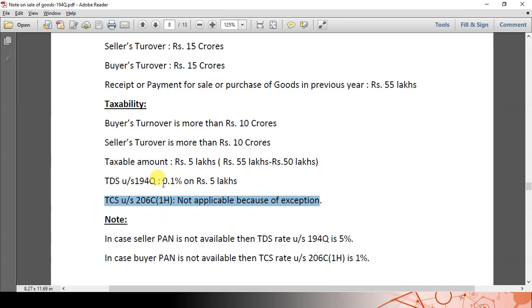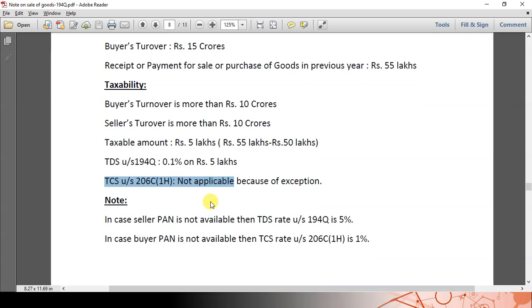If the buyer is not going to deduct the TDS under section 194Q, then the seller has to collect the TCS under section 206C(1H). Here, friends, I gave a note for the sake of all viewers. In case the seller's PAN is not available, for section 194Q a 5% higher rate has to be deducted.